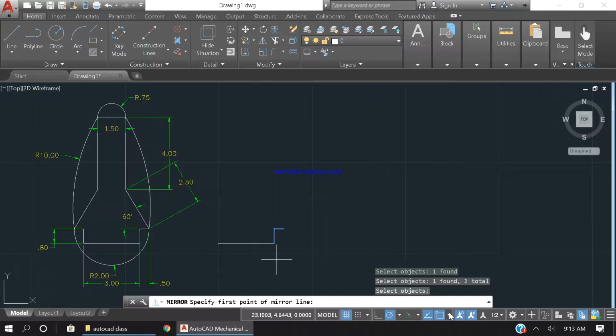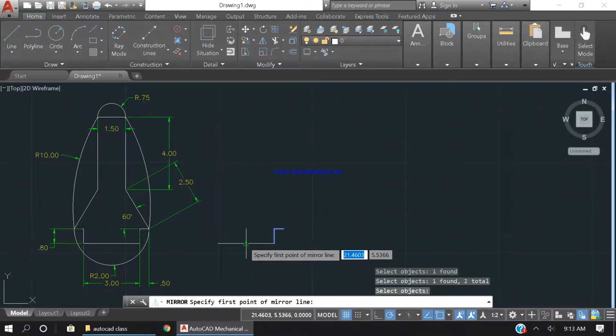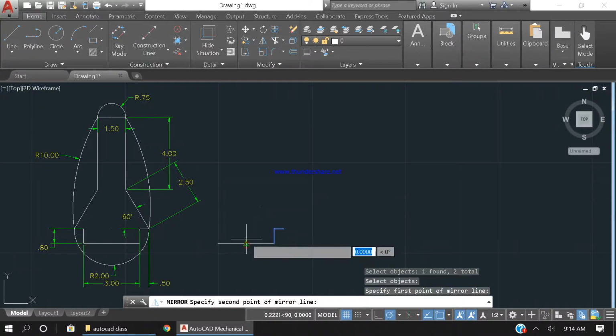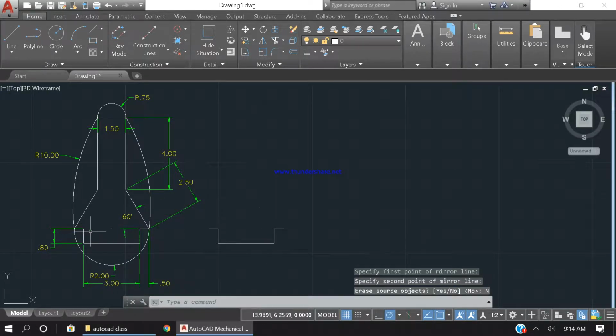Okay, and I'm going to enable the midpoint snapping. So now it enables the midpoint on this line, right? Once I do this and move my mouse up a little, it automatically aligns, and it's perfectly mirrored on the other side. It's basically asking me if I want to erase the original one. I will say no to it because I'm making this part now.